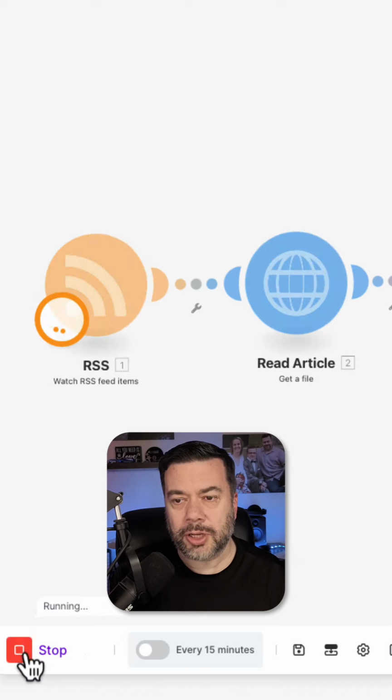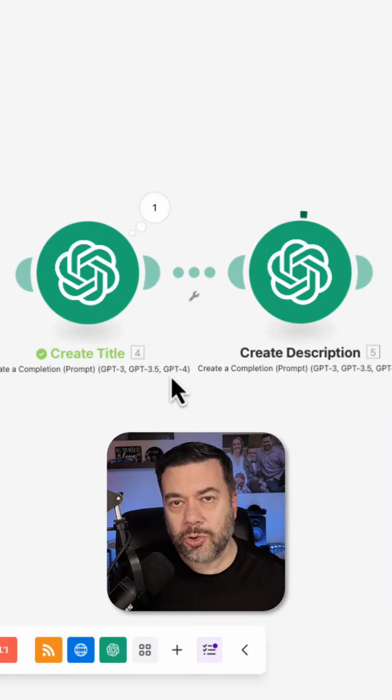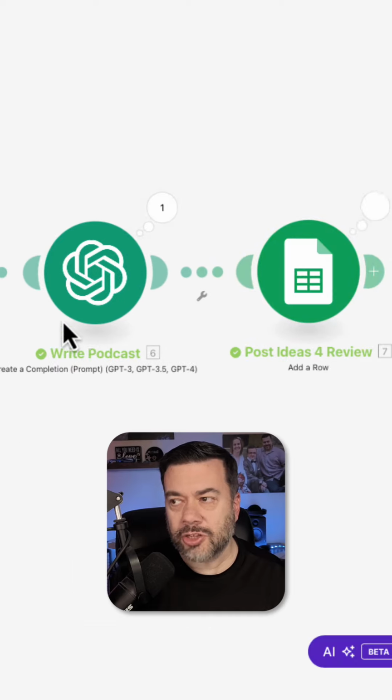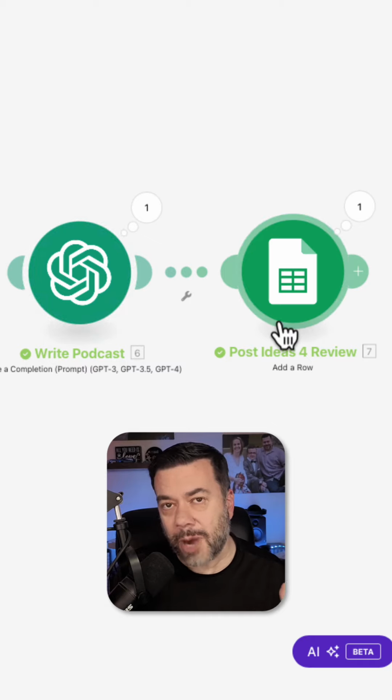I'm going to go ahead and click Run Once. What's going to happen is this is going to read the text of this particular article. It's then going to use ChatGPT to create a title and a description. It's also going to write a podcast script and then finally post all of that information to a Google Sheet that I've defined for my review.